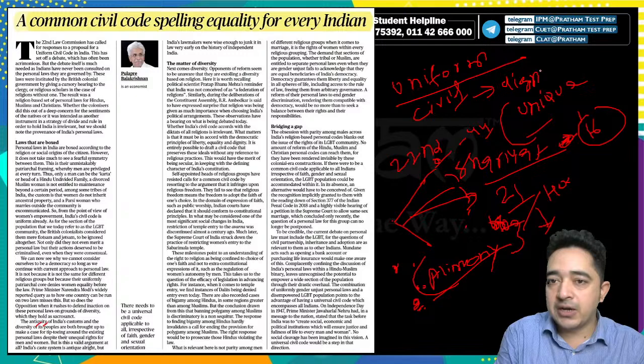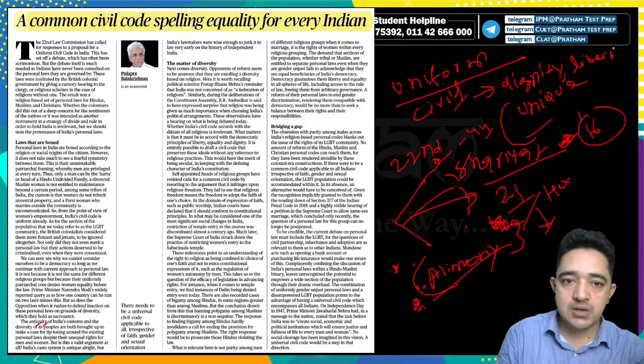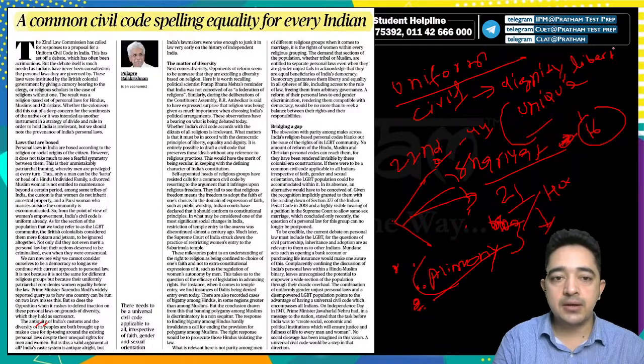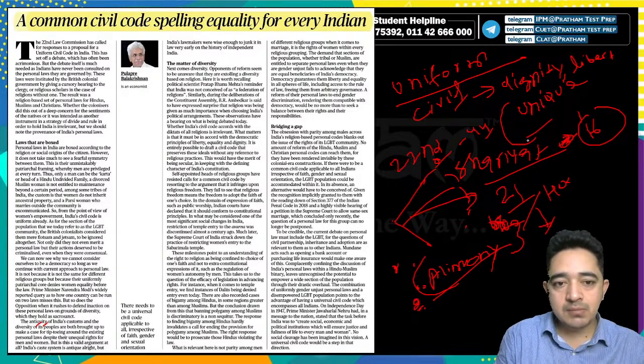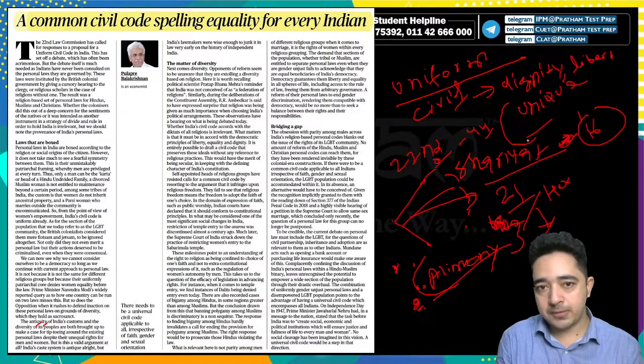So irrespective of the citizen, we require dignity, liberty and equality. It is entirely possible to draft a civil code that preserves these ideals without any reference to religious practices. This would have the merit of being secular and in keeping with the defining character of India's Constitution, right? This is a milestone in understanding the right to religion as being confined to the choice of one's faith, not extending to extra-constitutional expressions such as the regulation of women's autonomy by men.